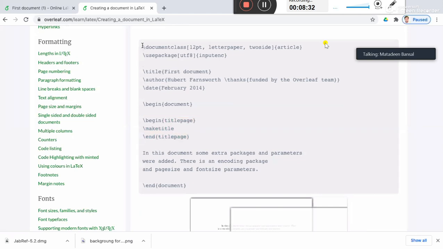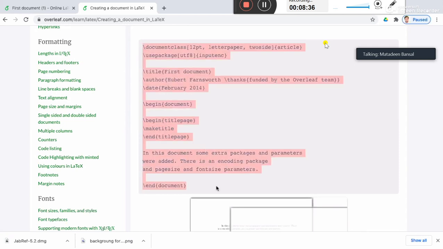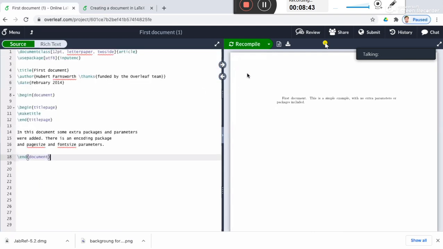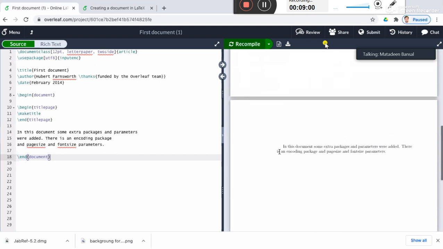So let's run this code, what will appear on the screen, or how the document will look like with these statements, all right? Now you see there is a title page, right? So the title of the document is First Document, the author is this, date is February 2014, and you have the second page here, right? Which contains this statement after the title page.